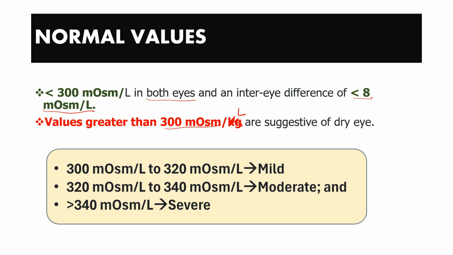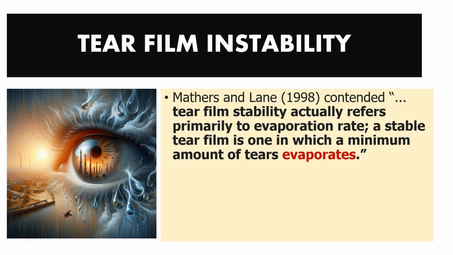Now 300 to 320 milliosmoles per liter is known as mild dry eye disease. When the osmolarity is 320 to 340 milliosmoles per liter, that is moderate dry eye disease, and osmolarity above 340 milliosmoles per liter is known as severe dry eye disease. So I hope you understood what is meant by hyperosmolarity of the tear film. We are going to talk in a while about why hyperosmolarity is such a dangerous thing when we talk about tear film and dry eye disease.